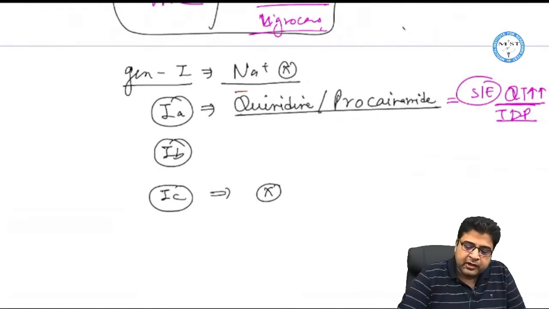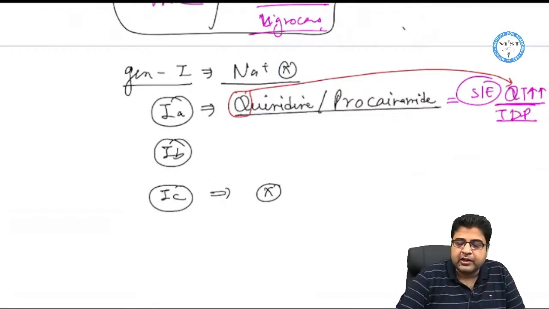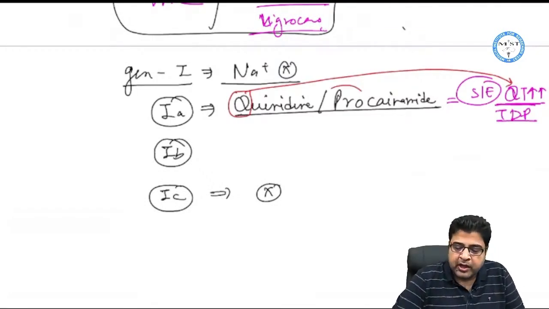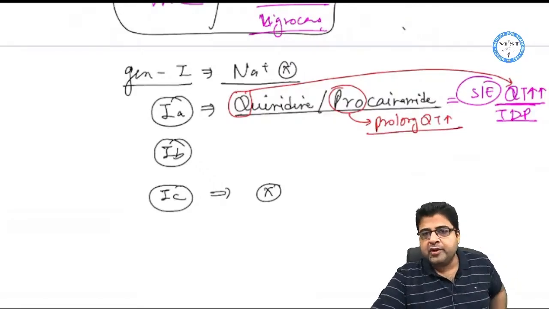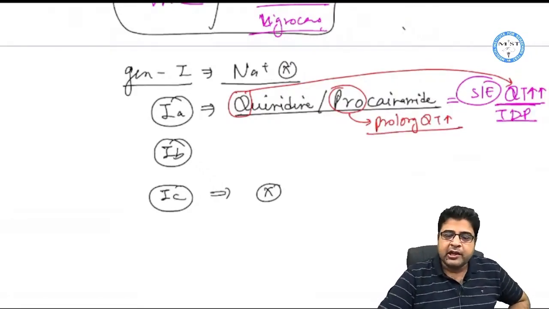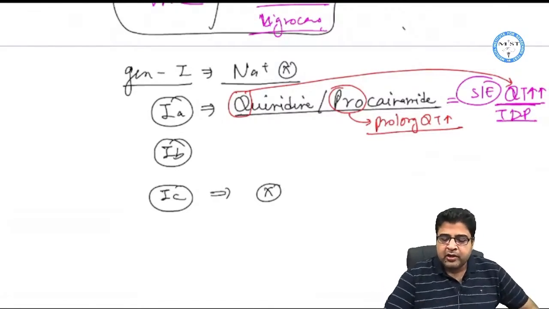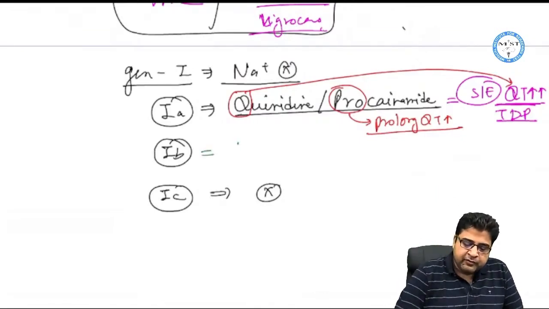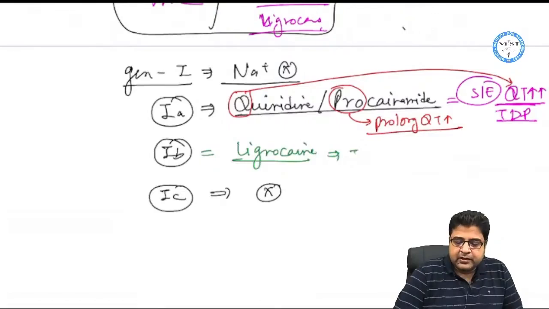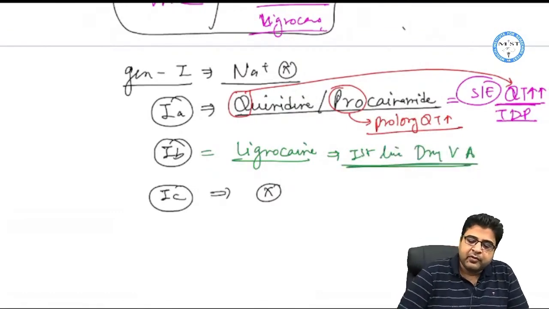A mnemonic: Q stands for QT prolongation directly. So Q is for QT prolongation, and this pro stands for prolongation. So this will cause prolonged QT interval. So procainamide can cause prolonged QT interval, and quinidine will also cause QT prolongation. These are the class 1A drugs. In class 1B medicine we discussed only one drug, that is lignocaine. We discussed that this medicine is used as a first line drug for ventricular type of arrhythmia.